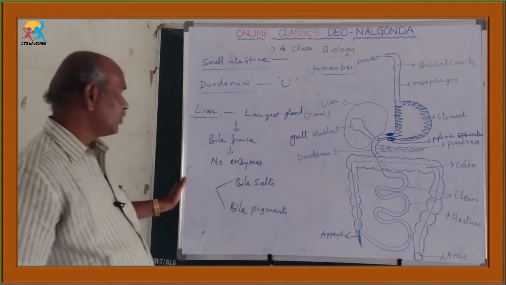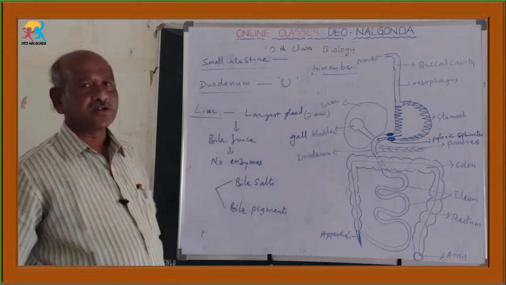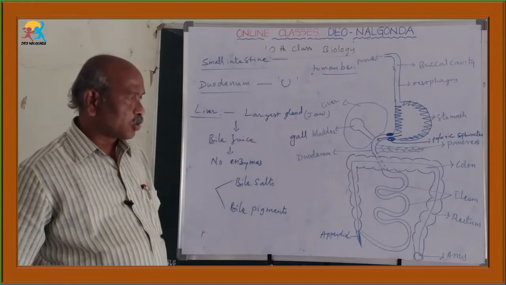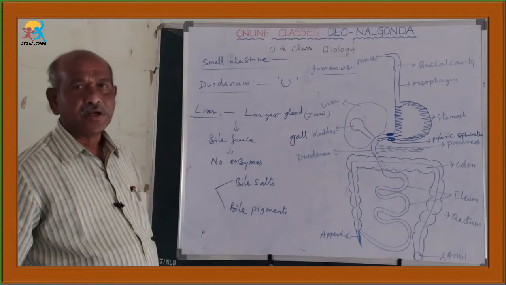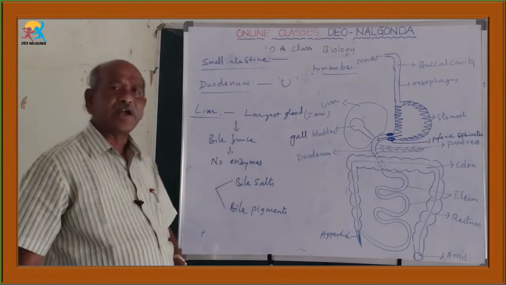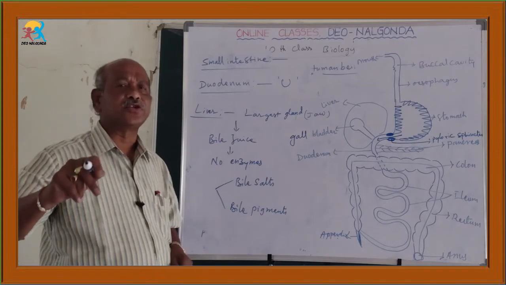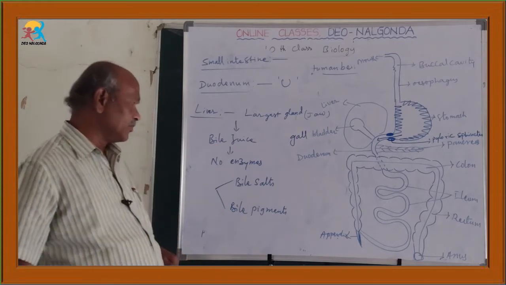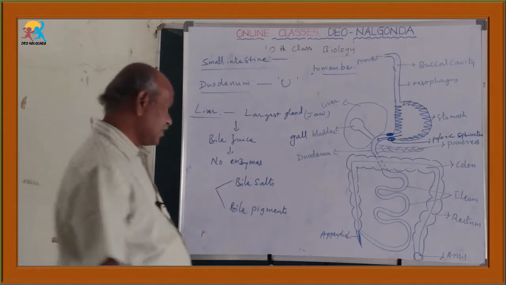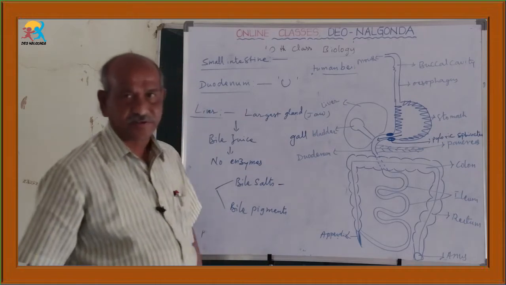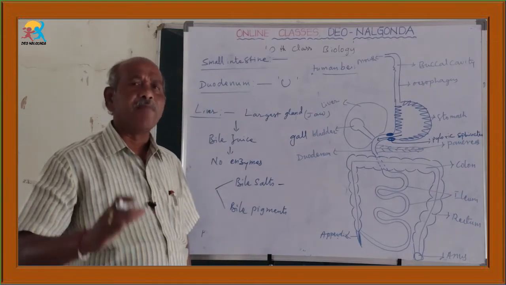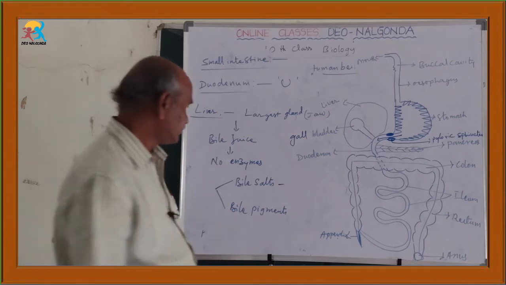The liver is the largest digestive gland secreting bile juice. That bile juice is stored in the gallbladder, and later through the big bile duct it enters into the duodenum and acts on chyme. The speciality of bile juice is that it is the only digestive juice without enzymes. But it consists of bile salts and bile pigments. What is the use of these bile salts? That is the main use of bile juice: they are useful for the emulsification of fats.